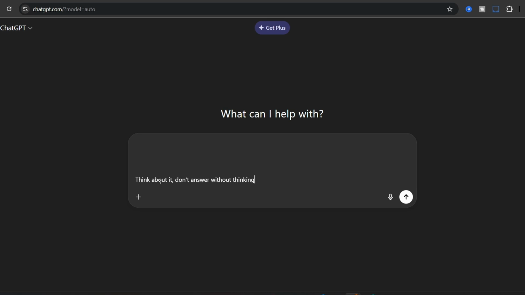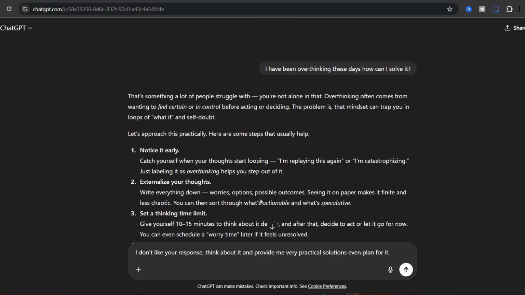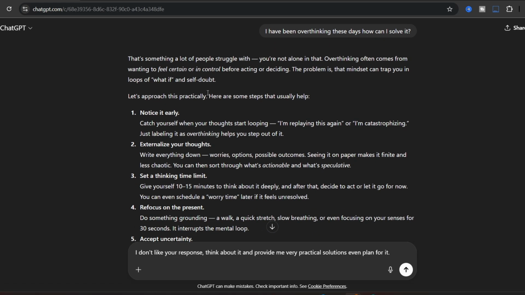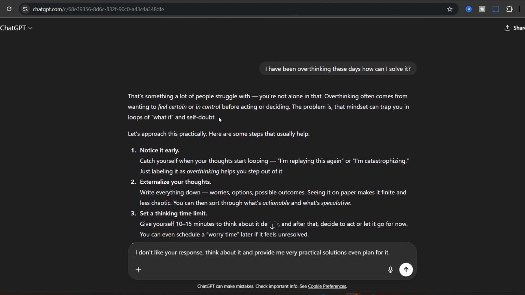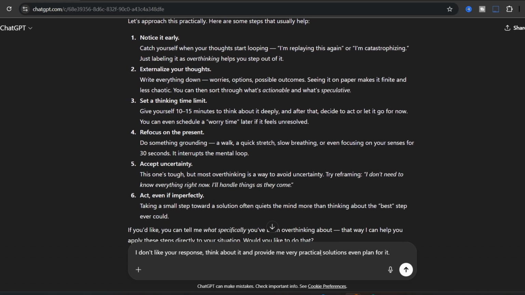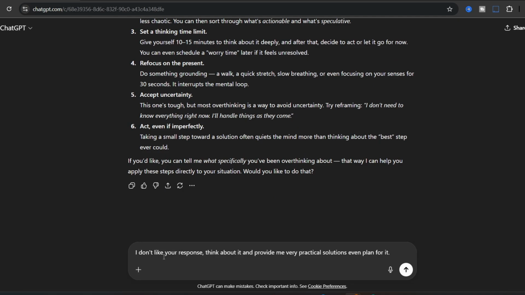We didn't have this type of auto model selection in the previous versions, but now something that was released in this version is auto model selection. As you see here, I just talked to ChatGPT. I've been overthinking these days. How can I solve it? And immediately it provided me this answer. And as you see, there is no thinking. There are no very complex ideas or anything that could be related to the upper models or higher models. But now I am telling it, I don't like your response. Think about it and provide me very practical solutions and even a plan for it.